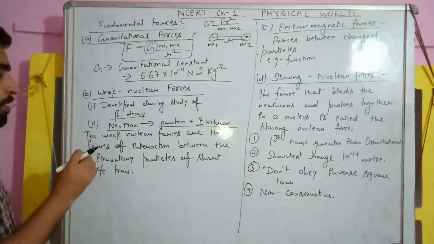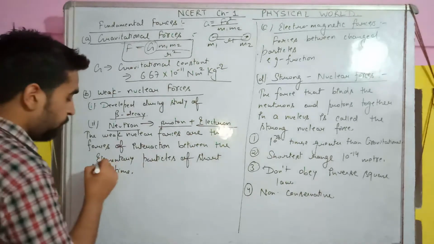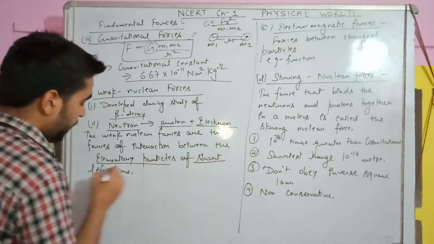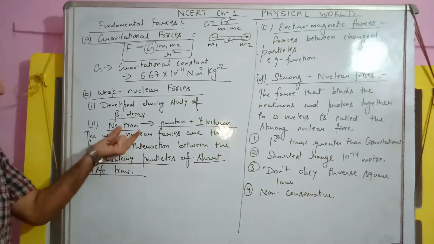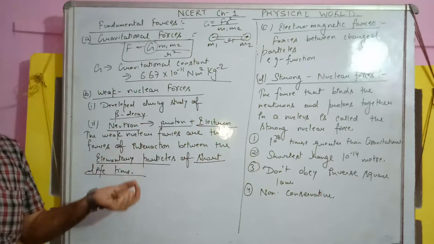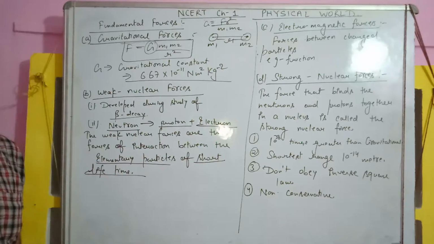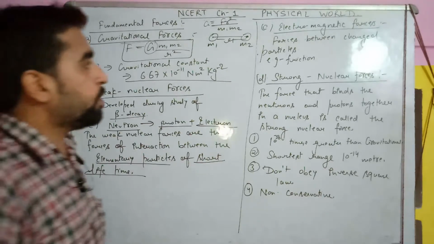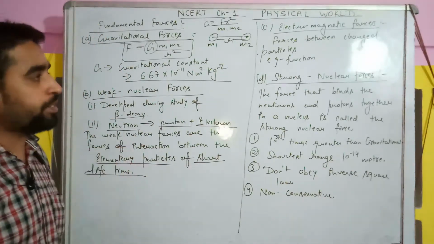Okay, the weak nuclear forces are the forces of interaction between elementary particles of short lifetime. So these forces are developed for a very small duration. When this beta decay takes place, then for a small instant these forces will develop and will vanish later. Now, students, the third force which we are about to study is electromagnetic forces.